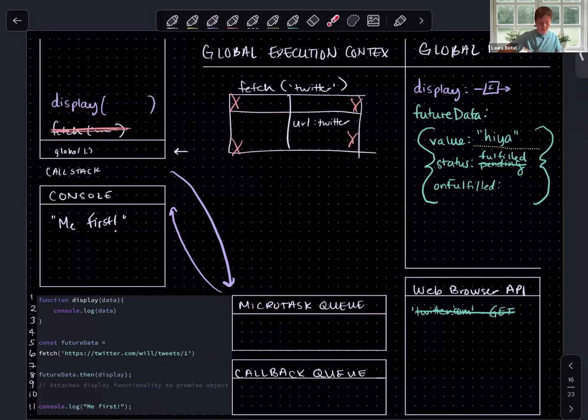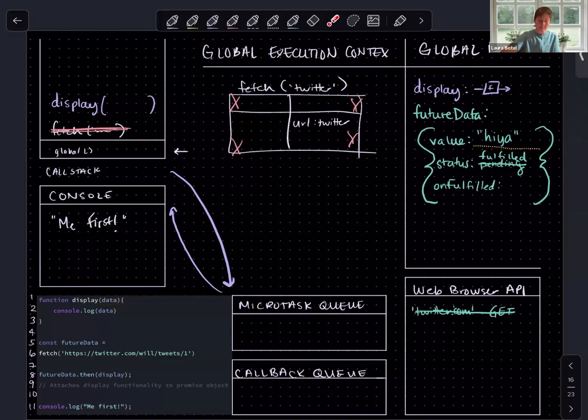What argument do you think is going to be paired with the parameter data? Take a moment to look around and get a sense of where this might come from. Again, I would encourage you to guess, even if it's the wrong answer. There's no such thing as a bad guess. If you guessed that whatever is associated with the property value in future data would be paired with the parameter data, you are correct.